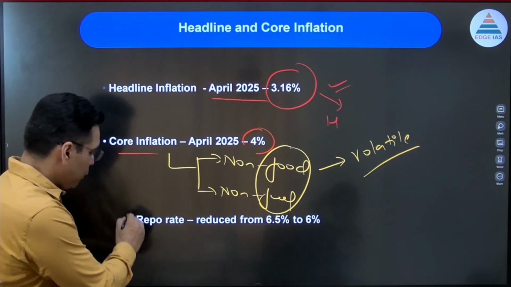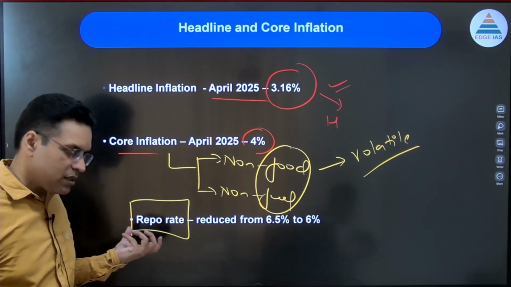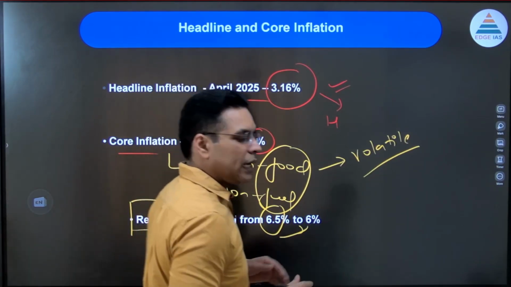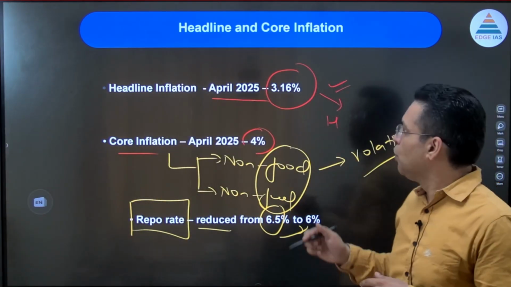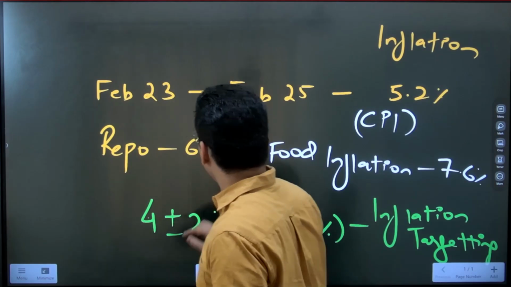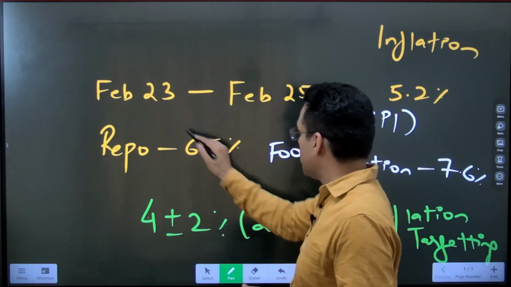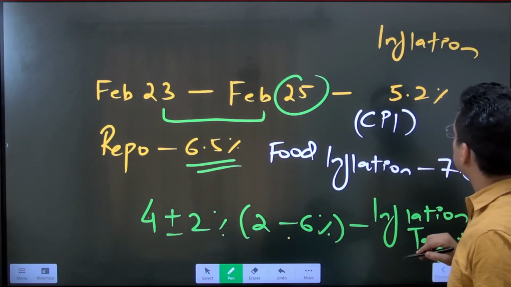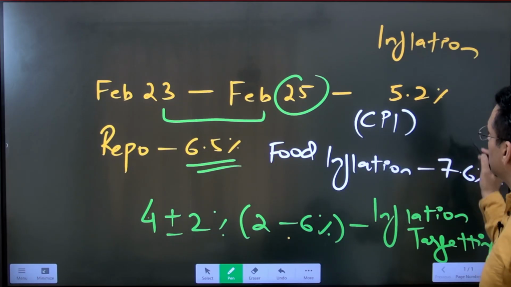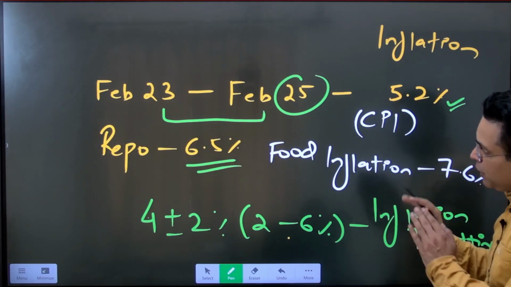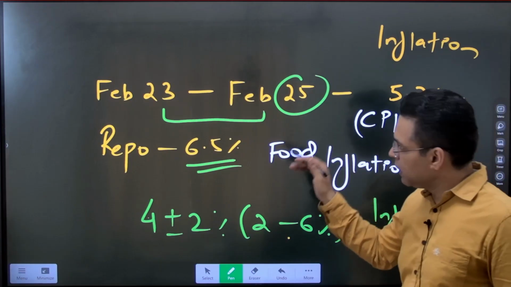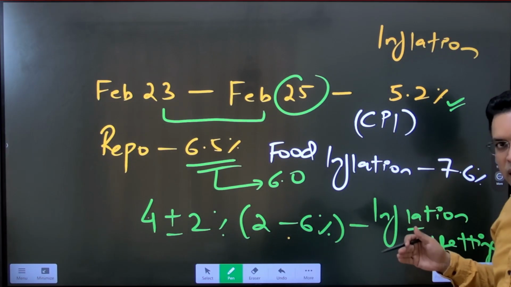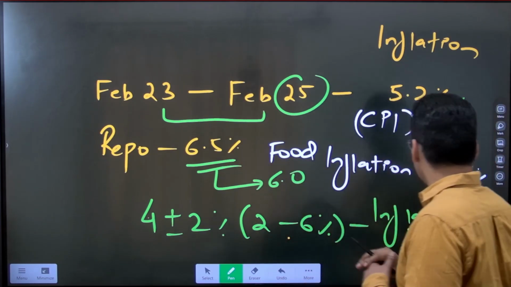Now coming to the repo rate. Repo rate is the policy rate of the economy. All interest rates depend on the repo rate. So the repo rate was also reduced from 6.5% to 6%. From Feb 2023 till 2025, the repo rate was 6.5% and the inflation was 5.2%. After Feb 2025 we have brought the repo rate down to 6%. That means the inflation is moderating, inflation is softening, and the repo rate is also being reduced.